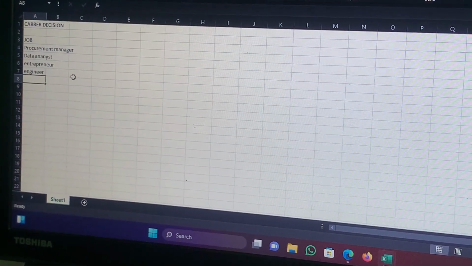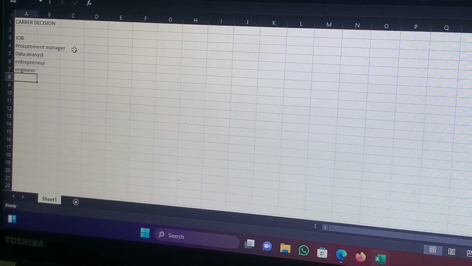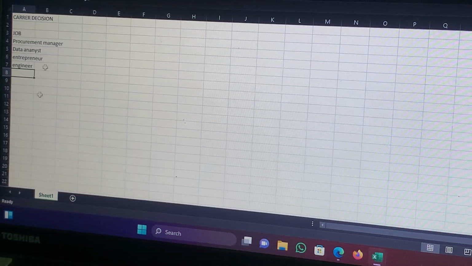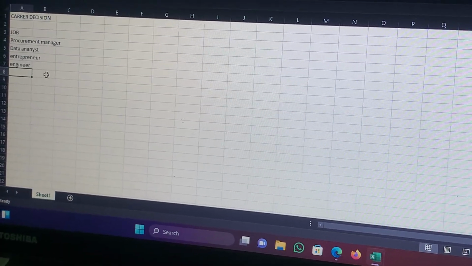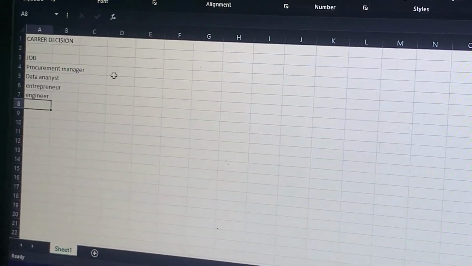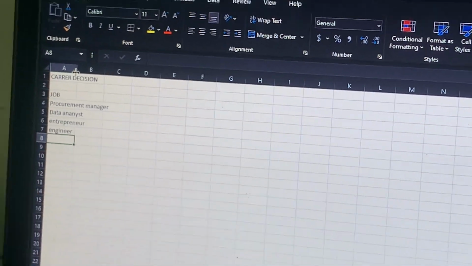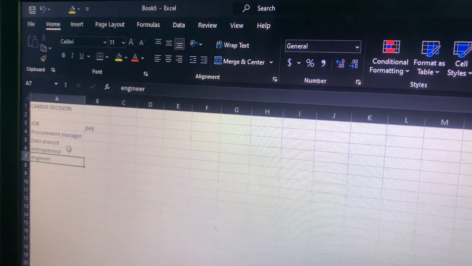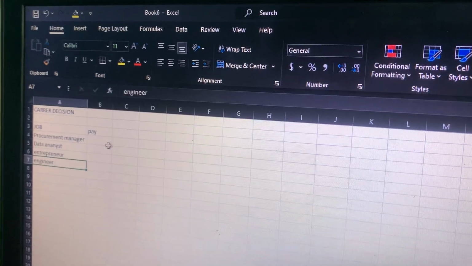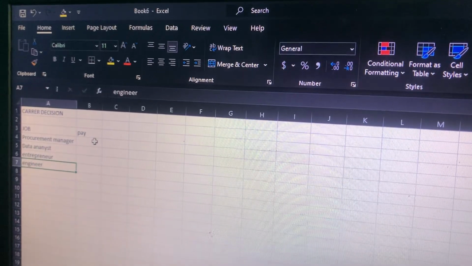Yes. So I have four career jobs from which I am to choose. I am going to consider some factors to choose one of them. What are some of the factors that we are going to see? Here we will consider pay, the payment. Let me adjust this a little bit. These are my four job listings. So we are going to continue and check what some of the factors in choosing a job are.